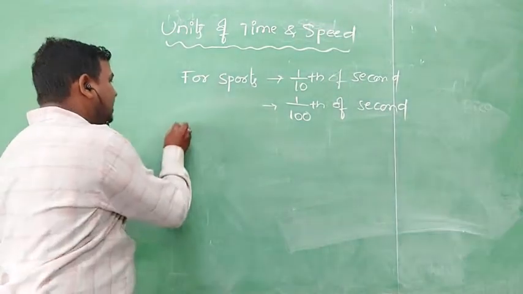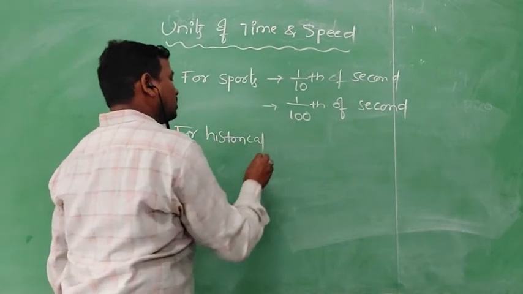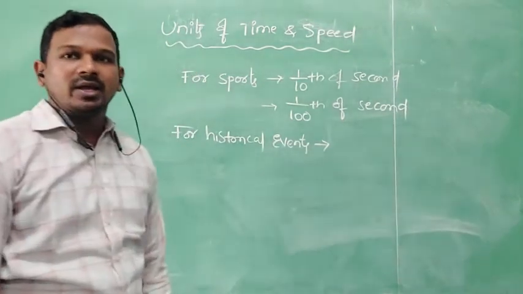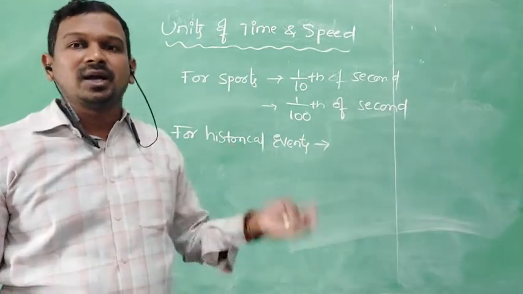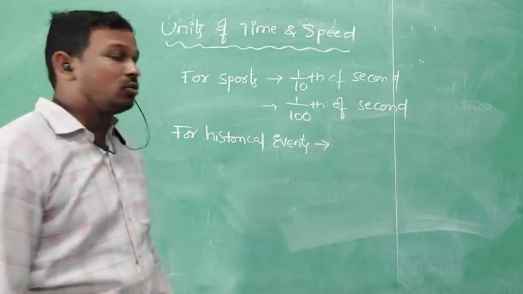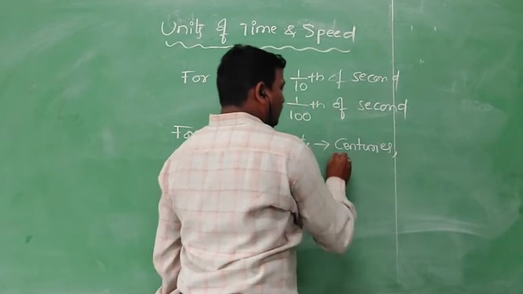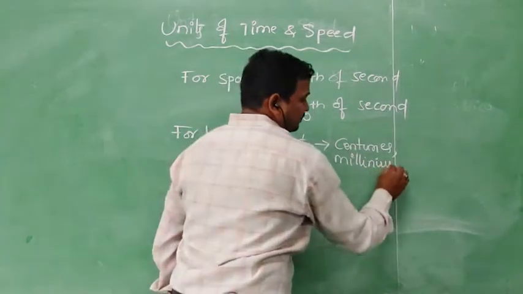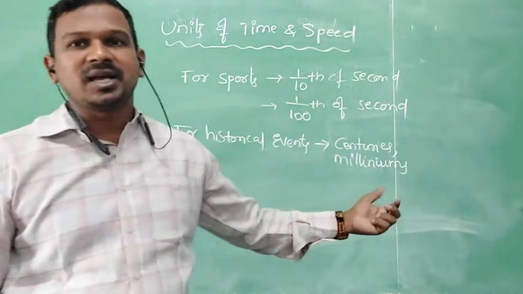Now for historical events, how will time be utilized to express a span of time? We use words like centuries and millenniums to denote historical events.